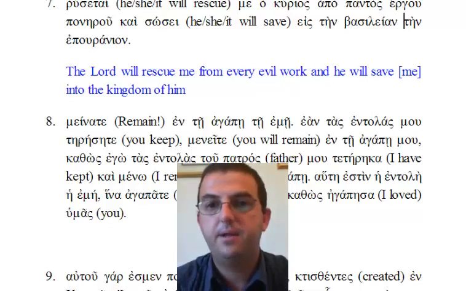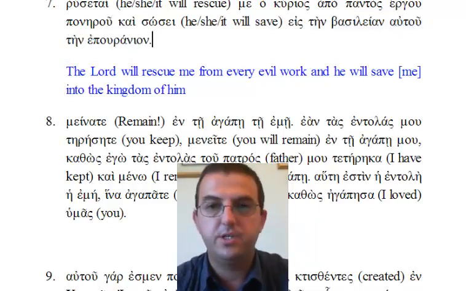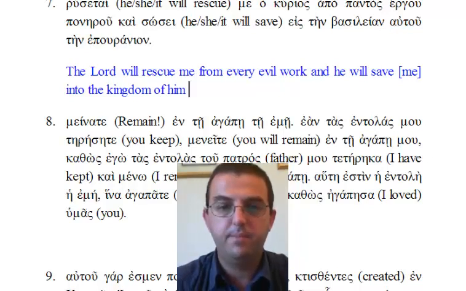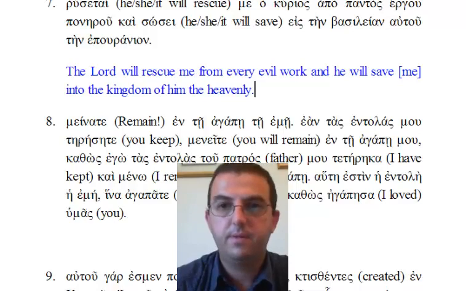Ten basileian, ten epouranion, the kingdom, the heavenly one. The fact that we have autou in the middle doesn't change anything. It's the kingdom of him, the heavenly. Of course, that is terrible English. So in reality, we're going to say into his heavenly kingdom.